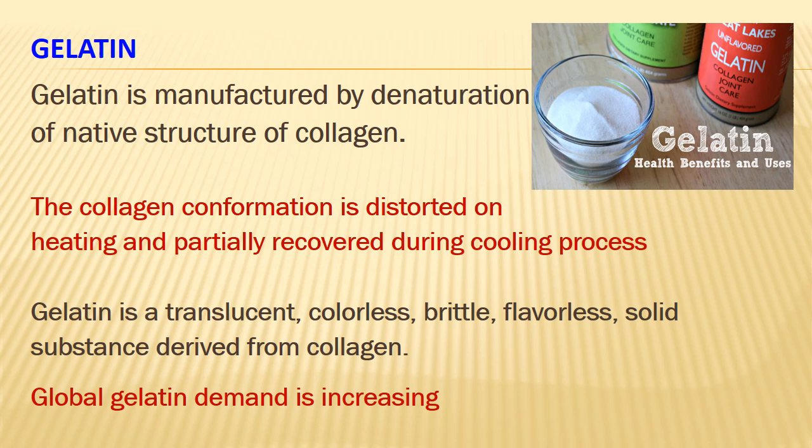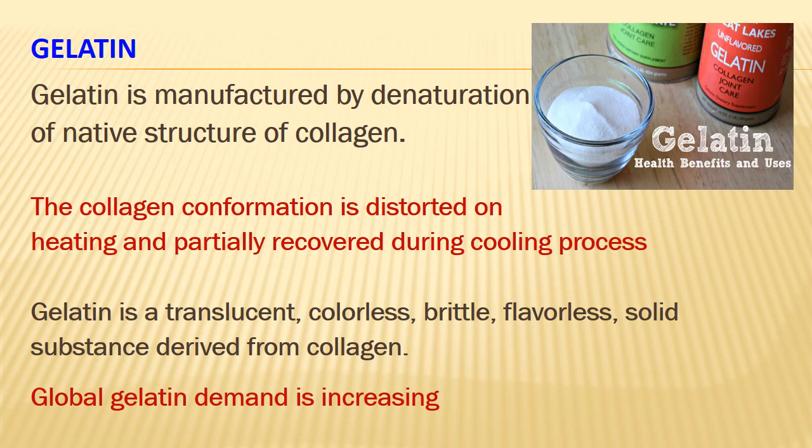And to be very clear, gelatin is translucent, not transparent, not opaque. It's a translucent, colorless, brittle, flavorless, solid substance derived from collagen. So when it is solid, it is translucent. Globally, there is a huge demand for gelatin, and it has use or application in many diverse industries, especially the food industry. Different aspects of that we are going to see later.